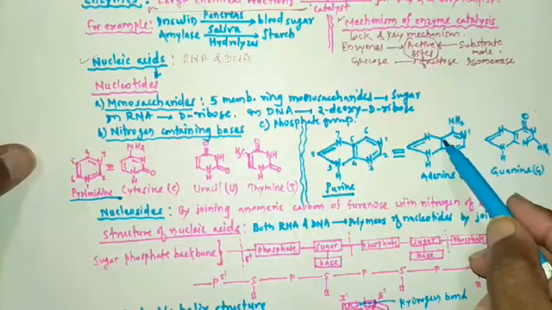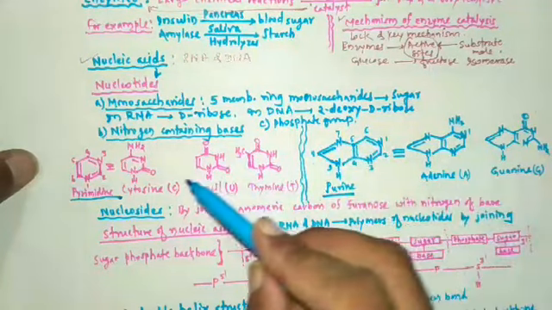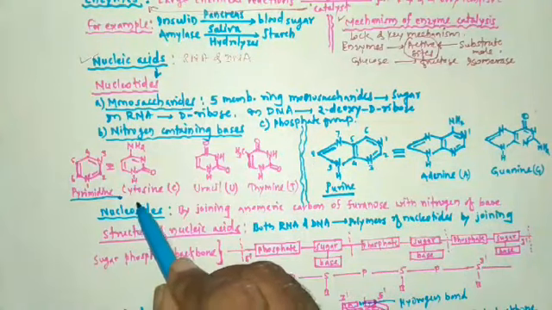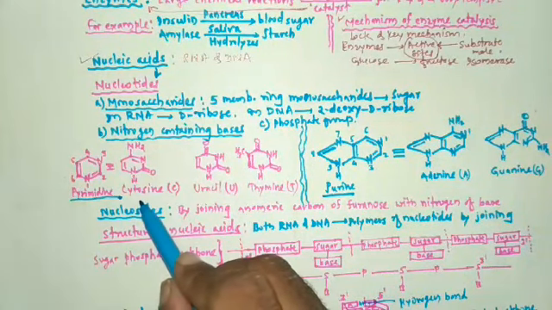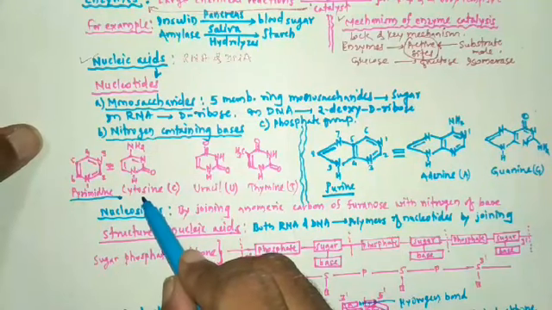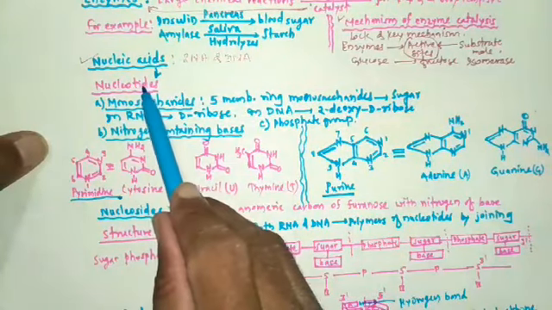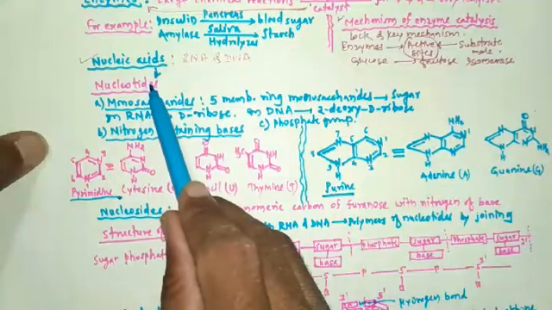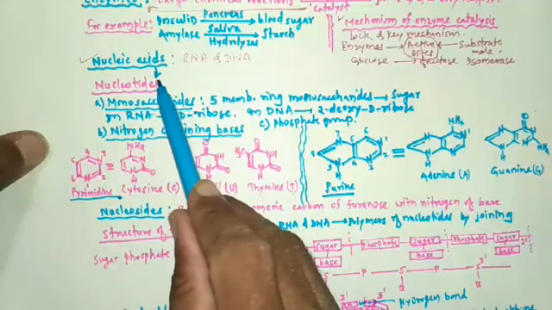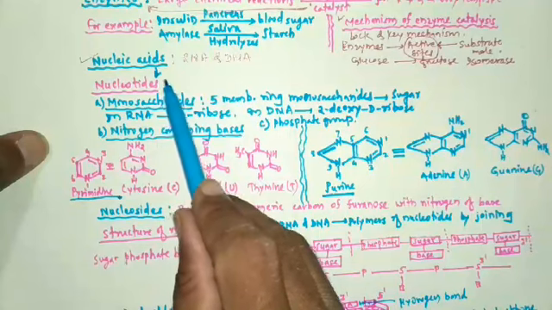So nucleotides are formed by joining. Nucleotides are formed by joining the anomeric carbon of furanose with nitrogenous bases.